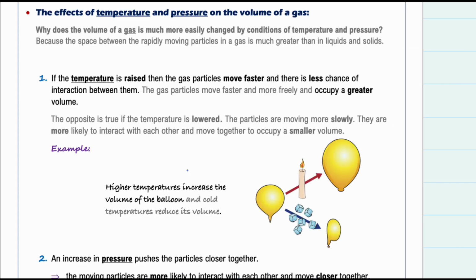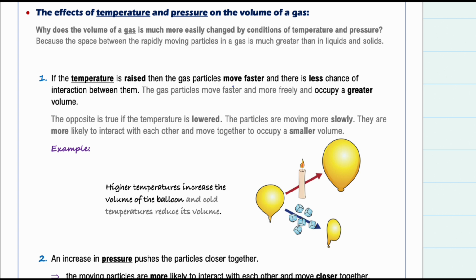Now, let's discuss the effects of temperature and pressure on the volume of gas. But before I discuss it with you, let me tell you why gas. Simply because gases have much more space between particles, as we said earlier, so you can easily observe the changes or the effect of temperature and pressure on that sample of gas.